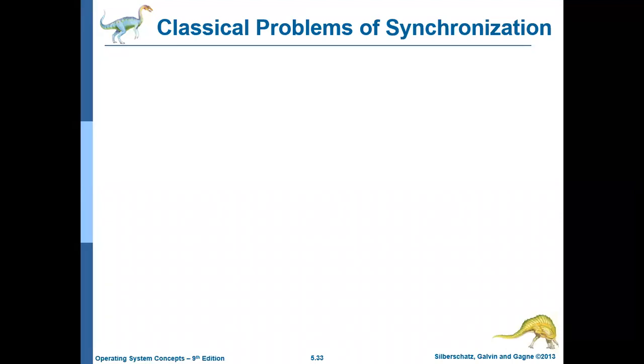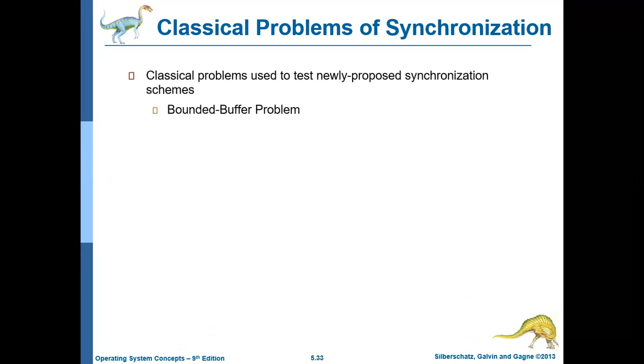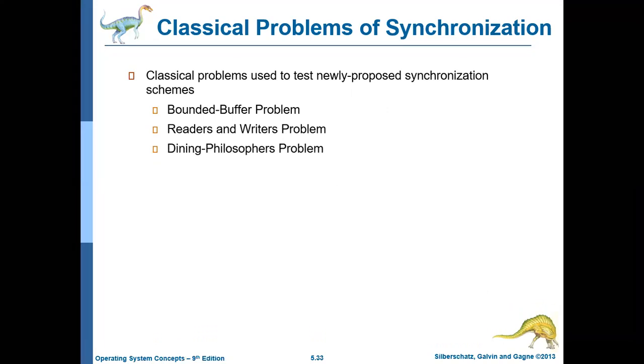Actually there are three problems, but we'll be discussing only two. One problem I'll be giving as self-study, that I want you to study by yourself. These three problems are, first, the bounded buffer problem, next, the readers and writers problem, and the third one, the dining philosophers problem. Here we'll be discussing the bounded buffer problem and its solution using semaphore, and also the dining philosophers problem and its solution using semaphore.